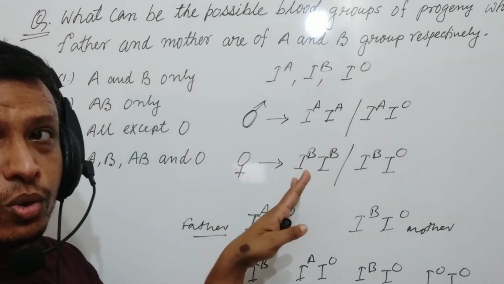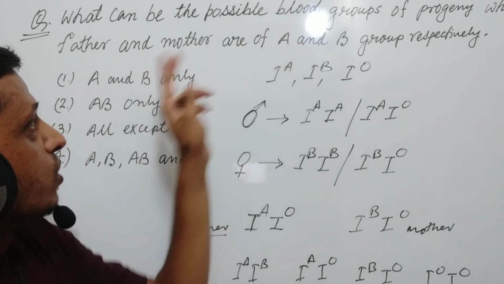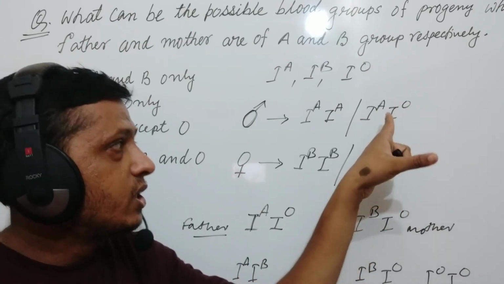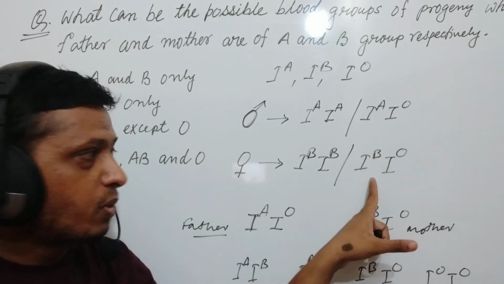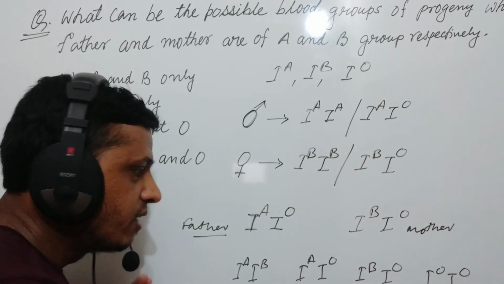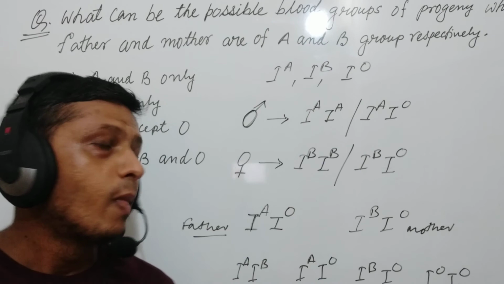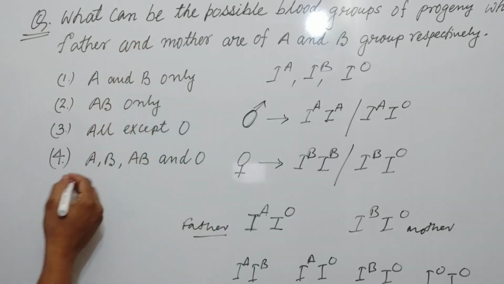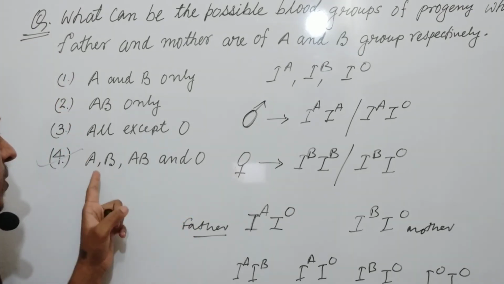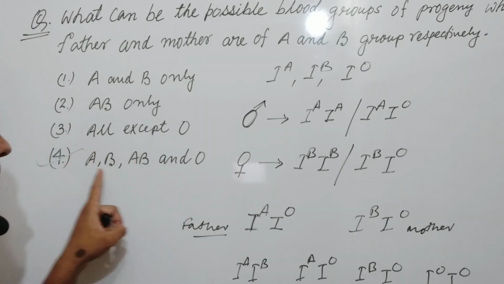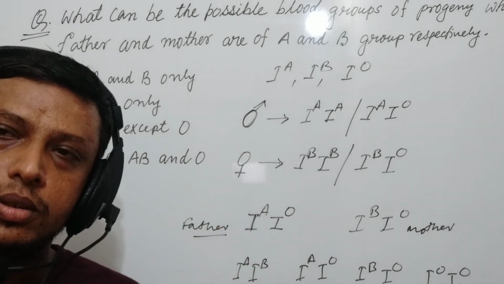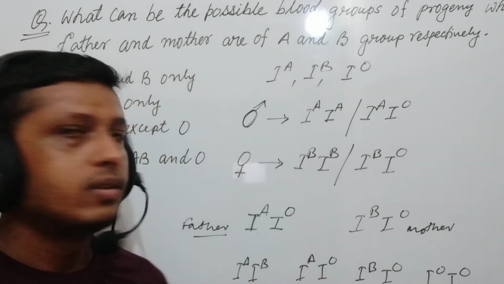But it is not given so. It is only given that the blood group of the father is A. So the allelic combination may be like this, and this is also possible for A blood group. This is possible for B blood group. So if we take these two allelic combinations, we are getting four different types of blood groups in the progenies. So option 4 will be the correct option, because all the four blood groups are possible in the progenies, that is A, B, AB, and O. Okay, I think you have understood all this. Thank you.